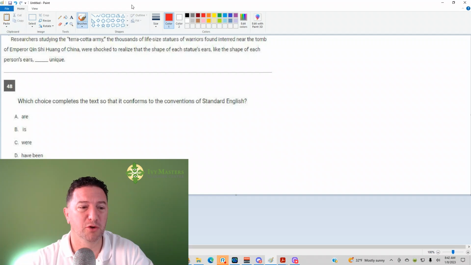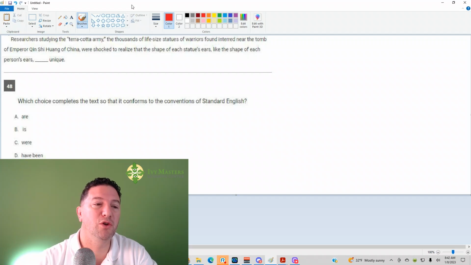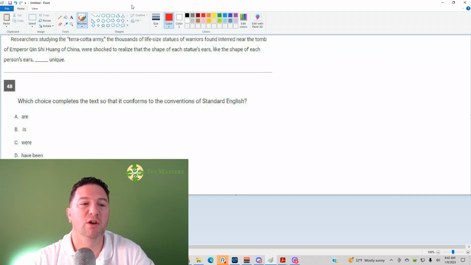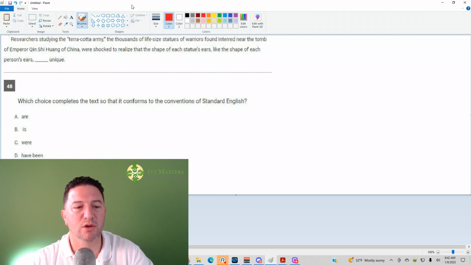Today we're going to look at the 48th question from Digital SAT Test 1, Potato Version, Reading, Writing. It says, researchers studying the terra-cotta army, the thousands of life-size statues of warriors found interred near the tomb of Emperor Qin Shi Huang of China, were shocked to realize that the shape of each statue's ears, like the shape of each person's ears, are, is, or were, have been unique. Which choice completes the text so that it conforms to the conventions of standard English? In other words, what's the correct answer?